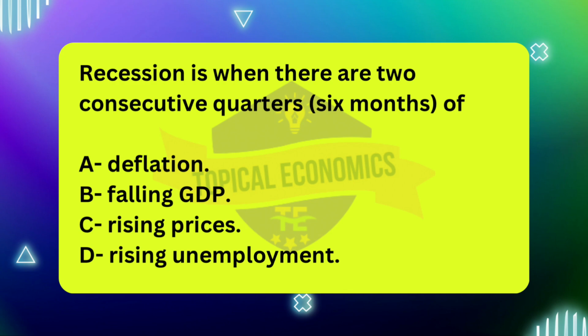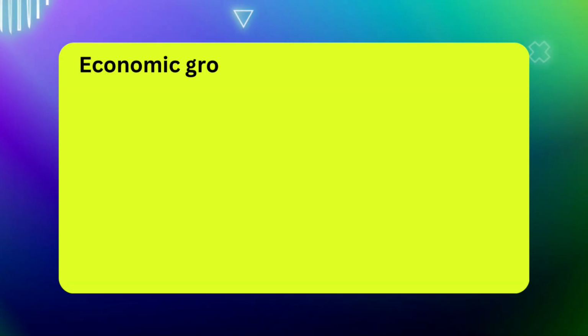While rising unemployment is a common consequence of a recession, as businesses reduce their workforce in response to lower demand, it is not the technical definition of a recession. A recession is defined by a decline in GDP, not necessarily by rising unemployment. Unemployment tends to rise because businesses reduce production and cut jobs, but the focus of a recession is on the contraction of economic output. Moving to the seventh question.